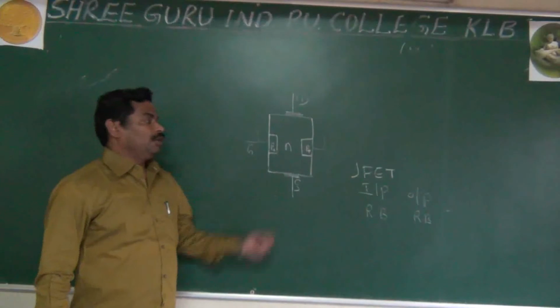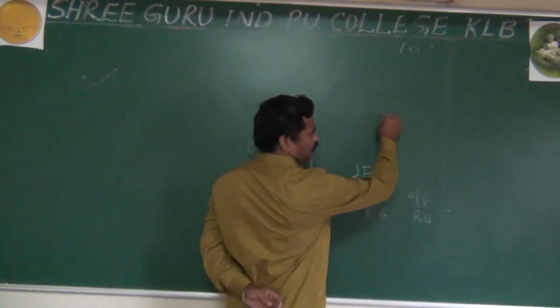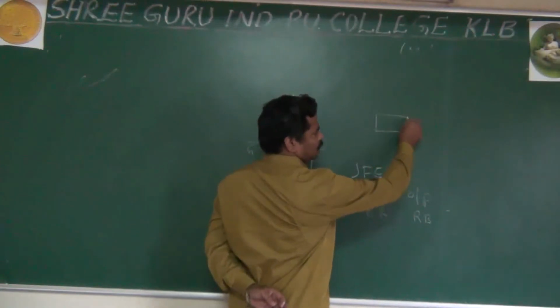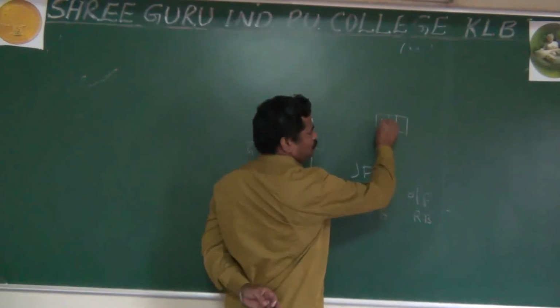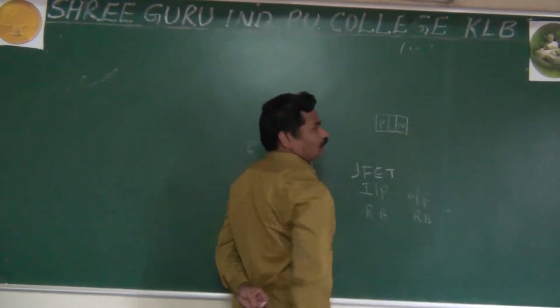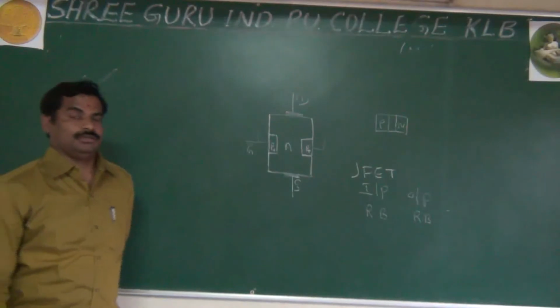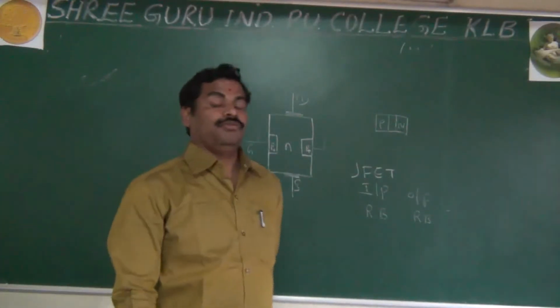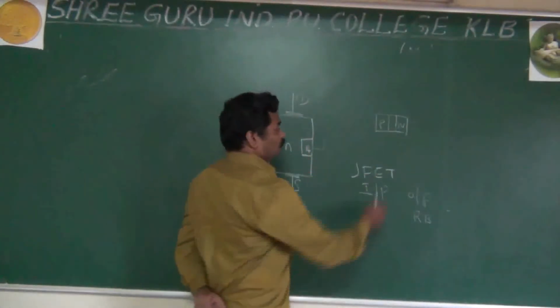As we said yesterday, you have P-type and N-type semiconductor, and once you combine them, a junction is formed.